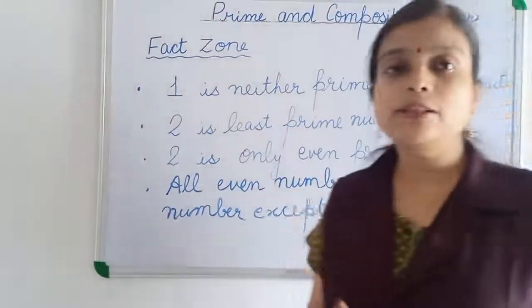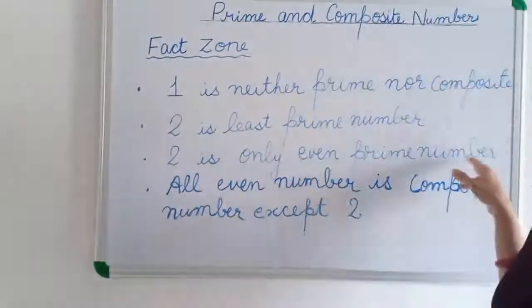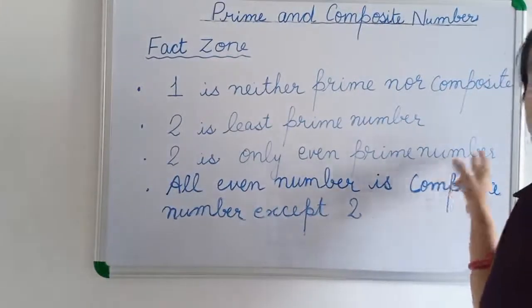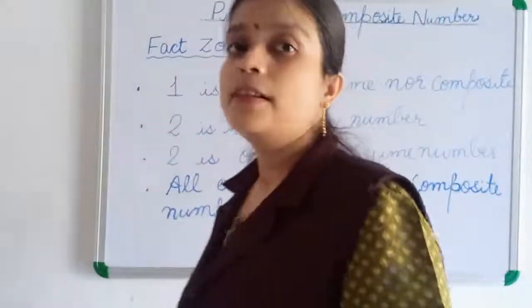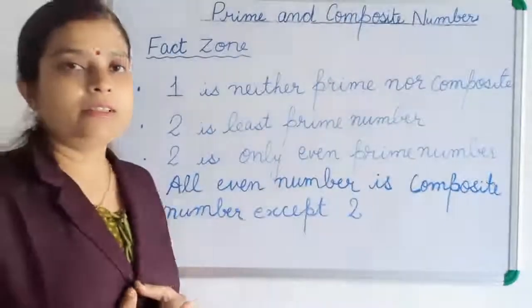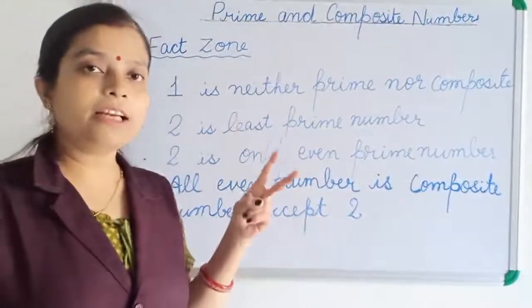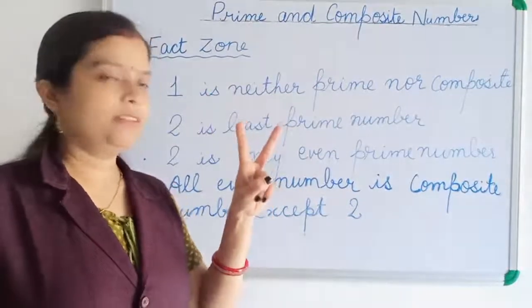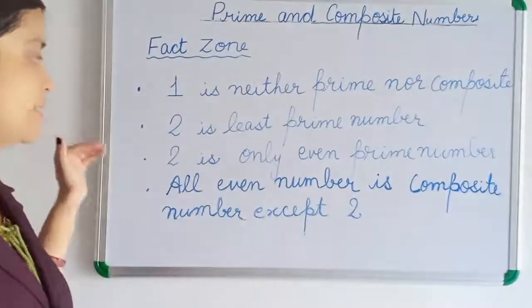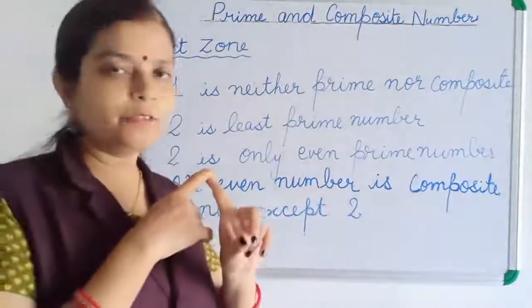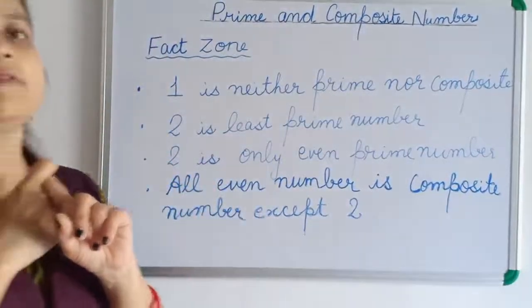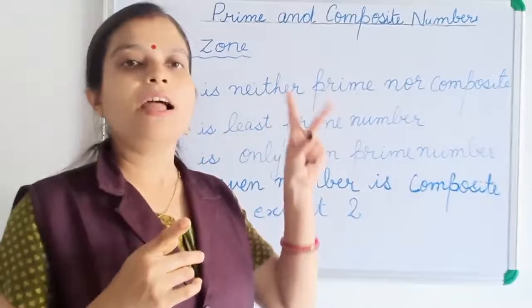Now one more thing, 2 is the only even prime number, children. Because any other even number is definitely divisible by 2. So definitely they are having one more factor, 2. We know every number is having factor 1 and itself.